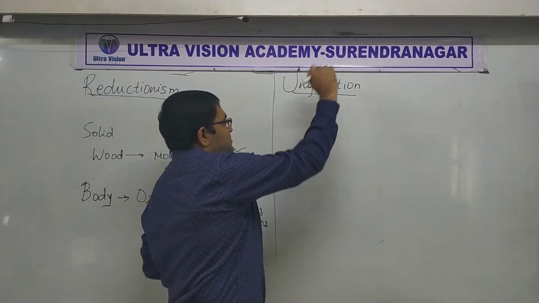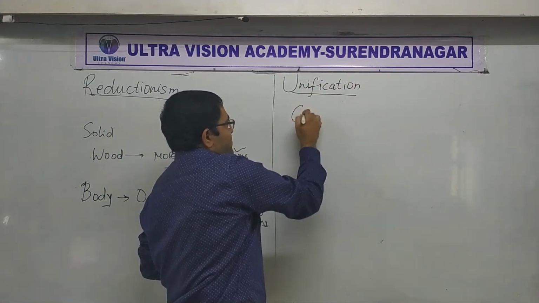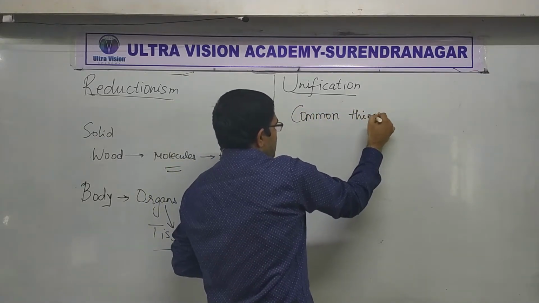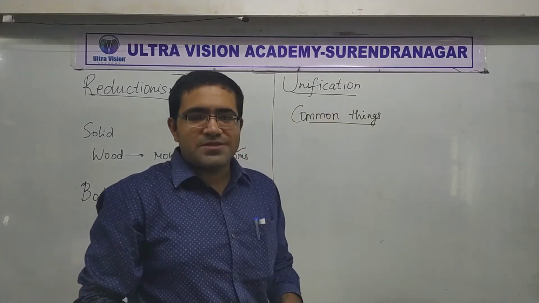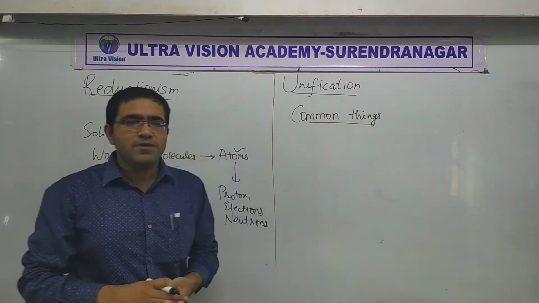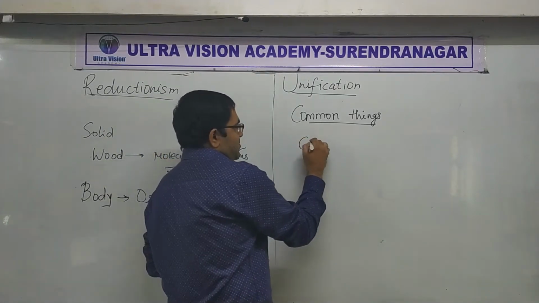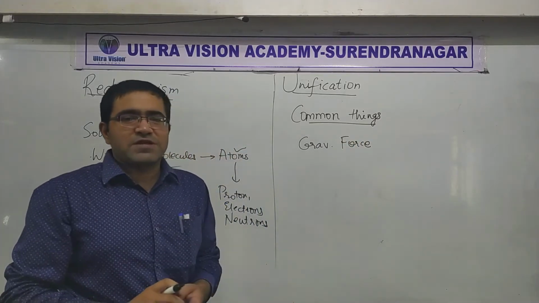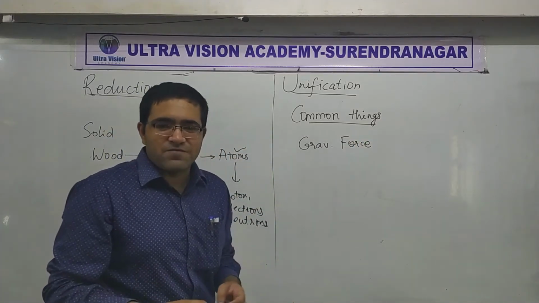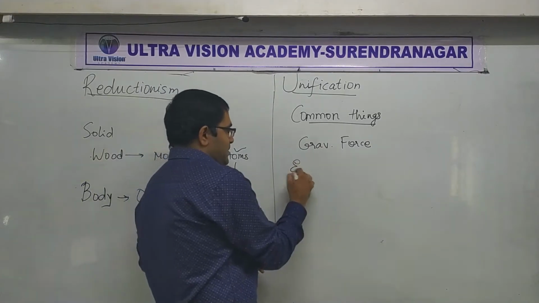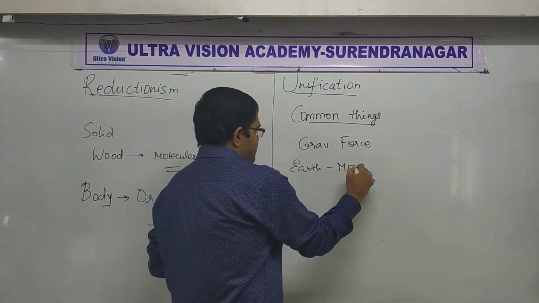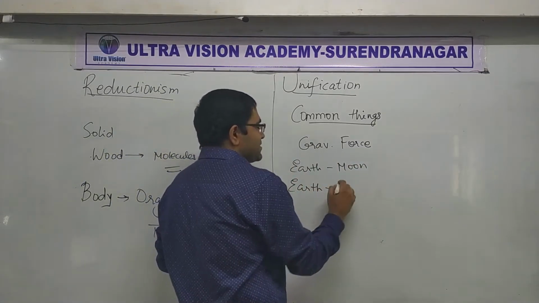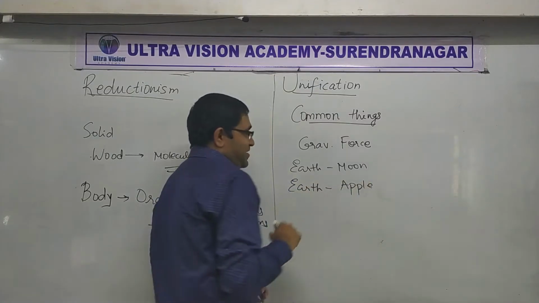I was giving an example that for unification we have to look at the common things or common properties in different situations. For example, let's talk about gravitational force. The same gravitational force that acts between Earth and Moon is there between Earth and the apple that fell on Newton's head. That's what we say.